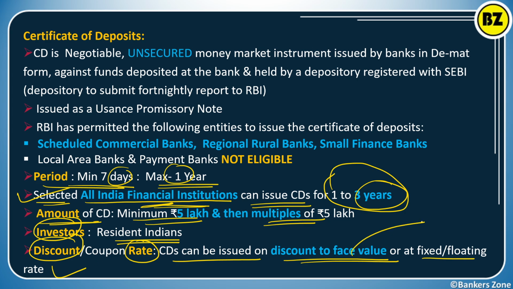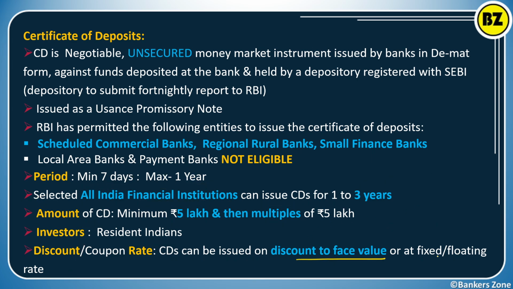What does discount to face value mean? See, I am having a CD of say 10 lakh, but I am purchasing it right now, for example, at 9 lakh rupees, right? That means after maturity I will get 10 lakh. This is written on the face of that paper. That is called face value. Okay, very simple. But I am getting a discounted price. Today I am getting it at 9 lakh, but after maturity I will get 10 lakh. That is what discount to face value means. Or it can be at a fixed or at a floating rate, depending on the type of the CD.